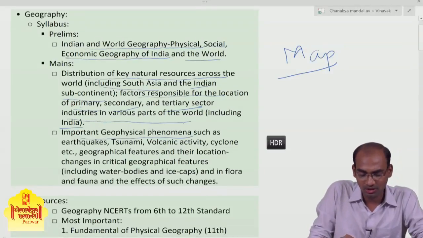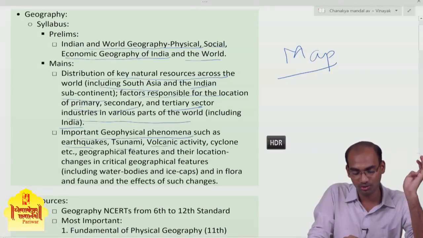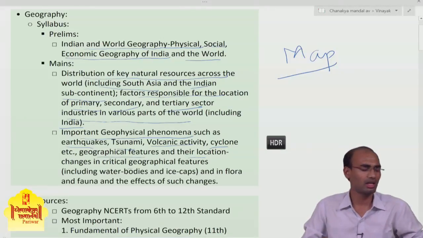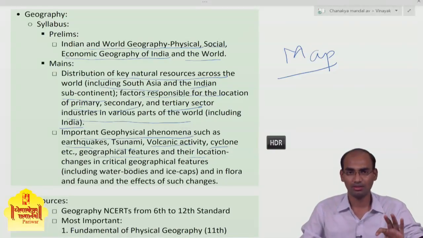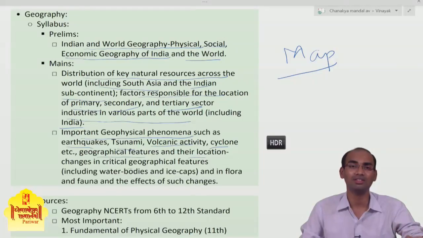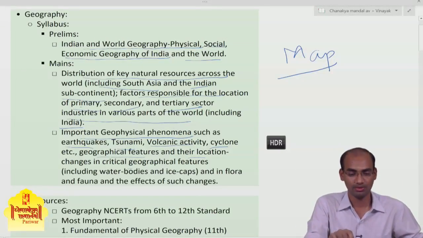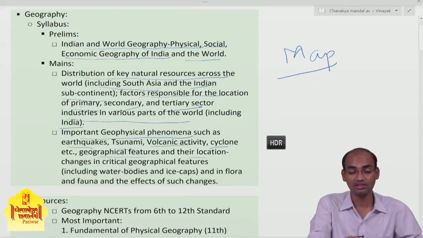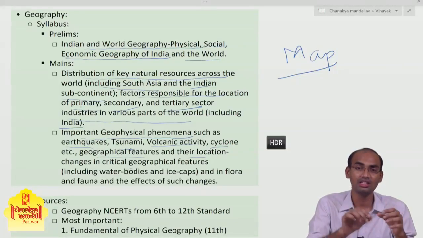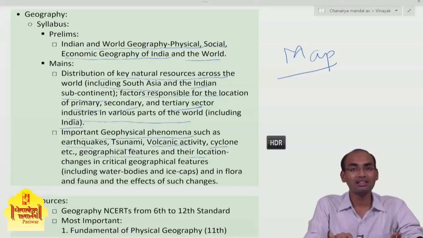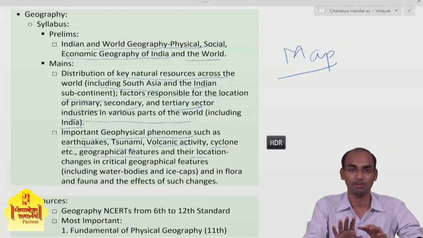Then important geophysical phenomena such as earthquake, tsunami, volcanic activity, cyclone, geographical features and their location, changes in critical geographical features, flora and fauna effects. So this part of the syllabus is directly related to NCERT. Whatever you read in NCERT, those topics, that material is related to this part of the syllabus. The upper part, the first part, that is distribution of key natural resources, is not directly related to the NCERTs, the physical geography NCERT. But to tackle this part of the syllabus, you need to be very well conversant with the newspaper.